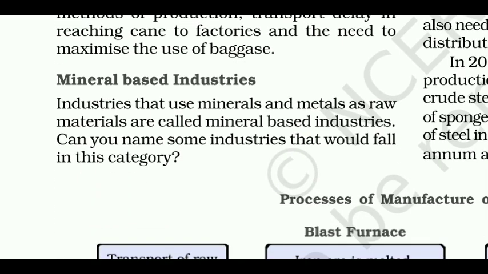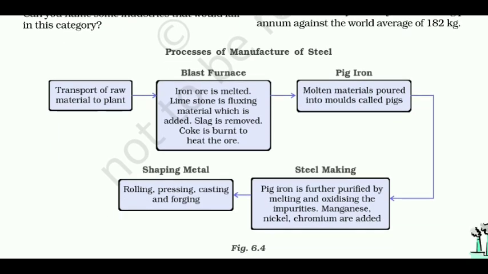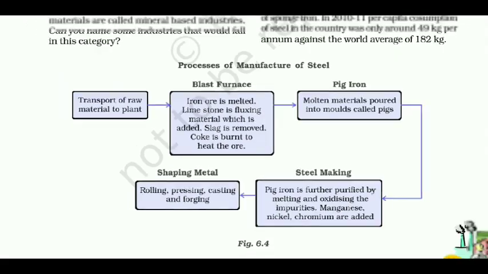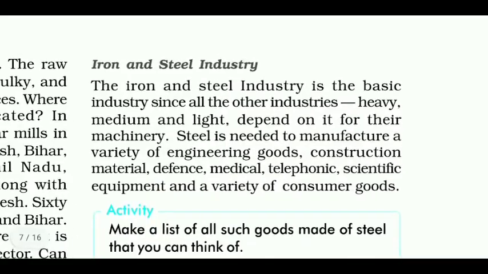Next we have mineral-based industries. Industries that use minerals and metals as raw materials are called mineral-based industries. Can you name some industries that would fall in this category? Here you can see the processes of manufacture of steel: blast furnace, then pig iron, then steel making, and then shaping metal. So the industry we have is the iron and steel industry.